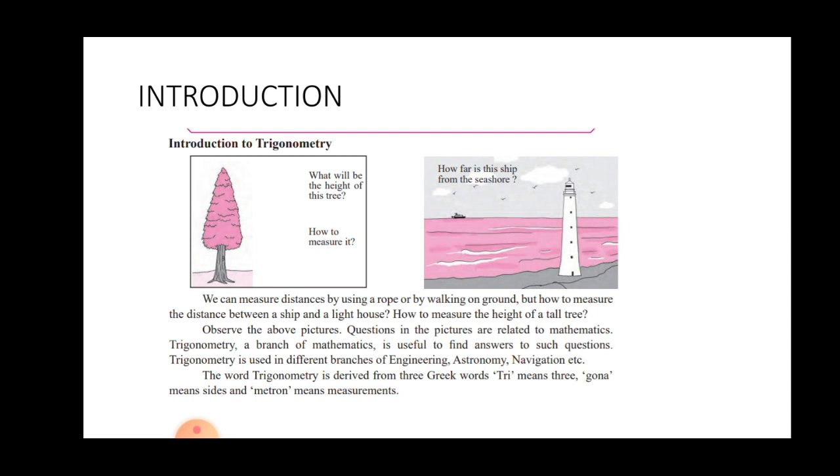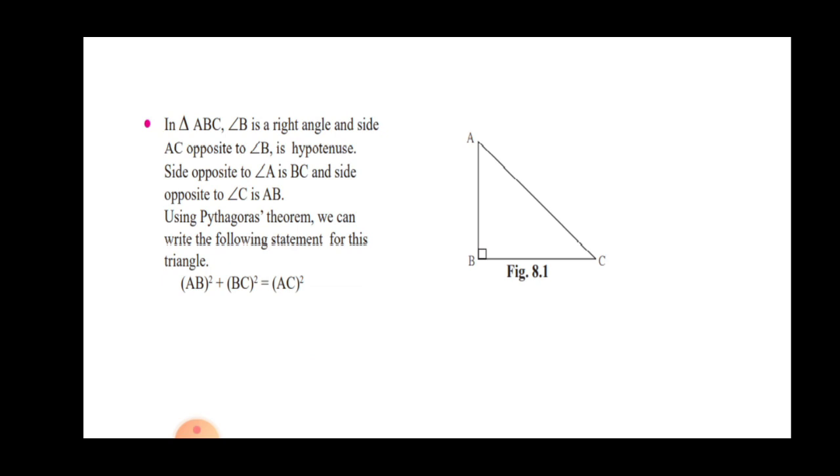The word trigonometry is derived from three Greek words: tri means 3, gona means sides, and meter means measurements. So trigonometry is about a 3-sided closed figure. As all of you know very well, a 3-sided closed figure is the triangle. But one important thing related with trigonometry is that it is always used in a right angle triangle only.